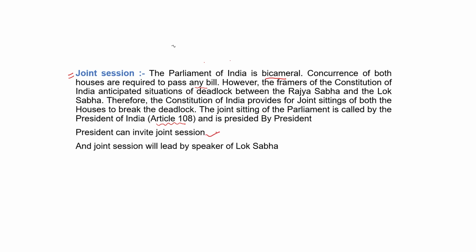Now, Lok Sabha has its own chairman and Rajya Sabha has its own chairman. Then who will lead the joint session? The joint session will be led by the Speaker of Lok Sabha only. According to Article 108, to break the deadlock of both the houses, the joint session will be invited by the president only and led by the Speaker of Lok Sabha. Clear?